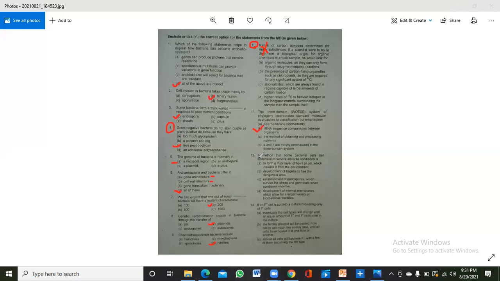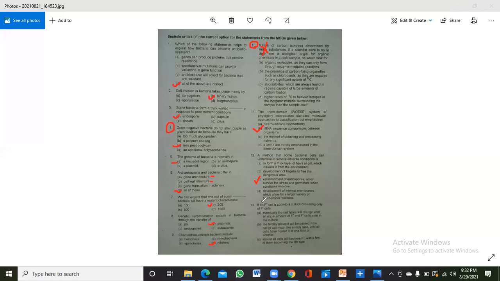The 12th is a method that some bacterial cells undertake to survive adverse conditions. It is again repeated that some bacteria can survive adverse conditions by the formation of endospores. If there are certain adverse conditions for certain bacteria, they are transformed into endospores.